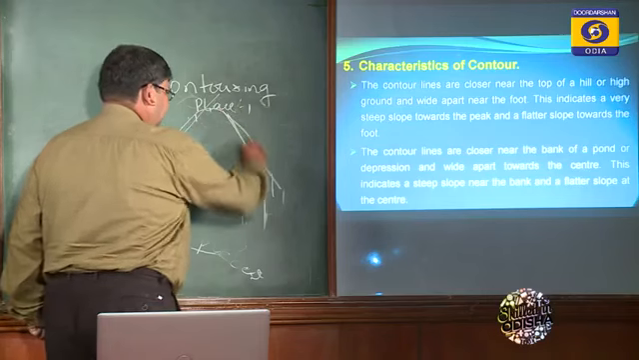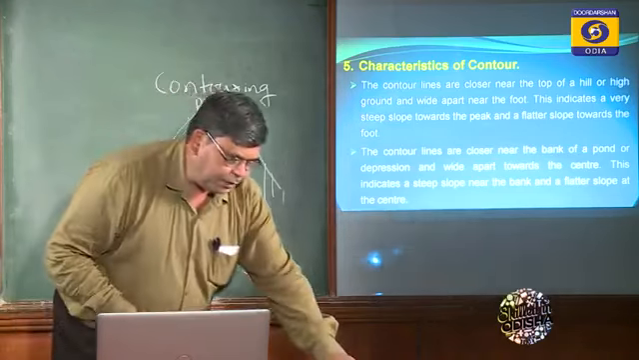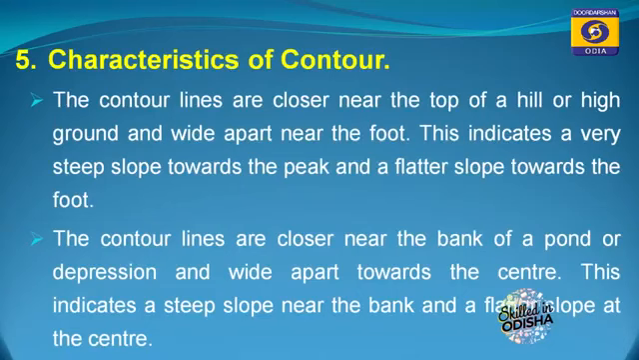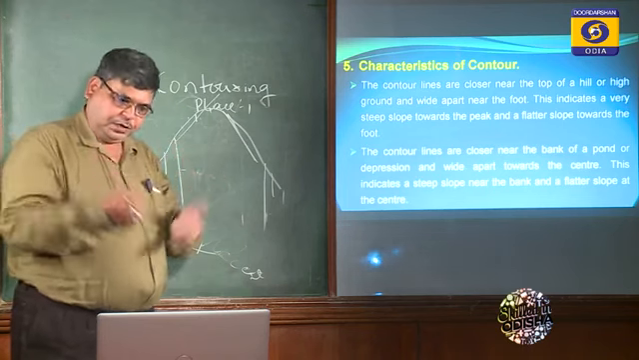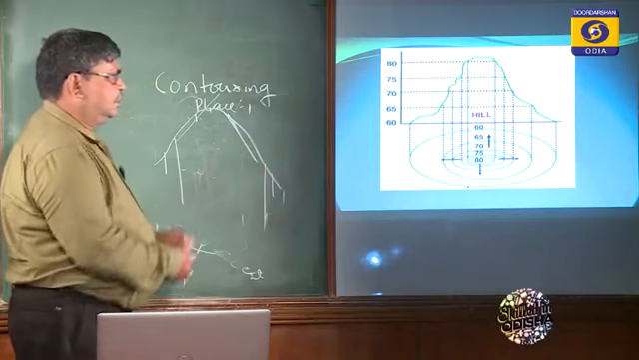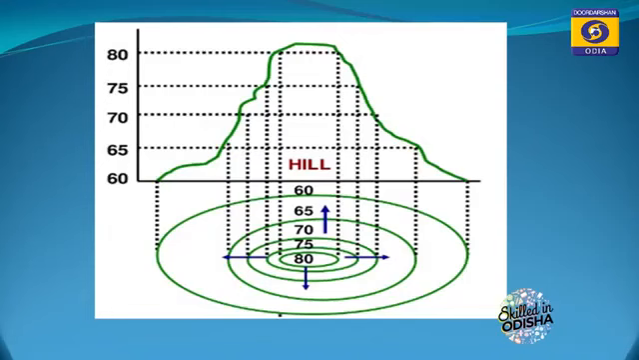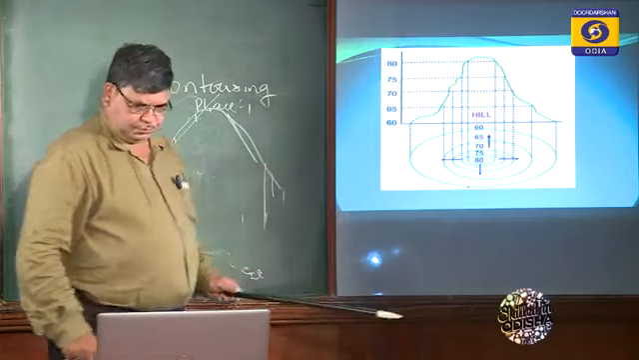This is steep slope. So the contour lines are closer near the bank of a pond or a depression and wide apart towards the center. This indicates a steep slope near the bank and a flatter slope at the center. So from the contour diagram, we can very well have an idea whether it is steeper or flat. So this is an example of a hill. You see here, this is closer, then this is wider. At the foot it is wider, at the top it is closer.